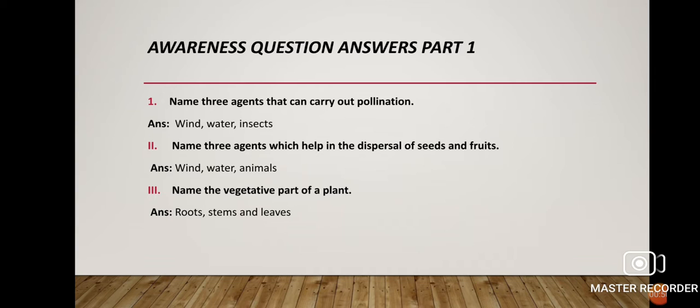So what are the 3 agents? Number 1 is wind, number 2 is water, and number 3 is insects. All these 3 can carry out the process of pollination.